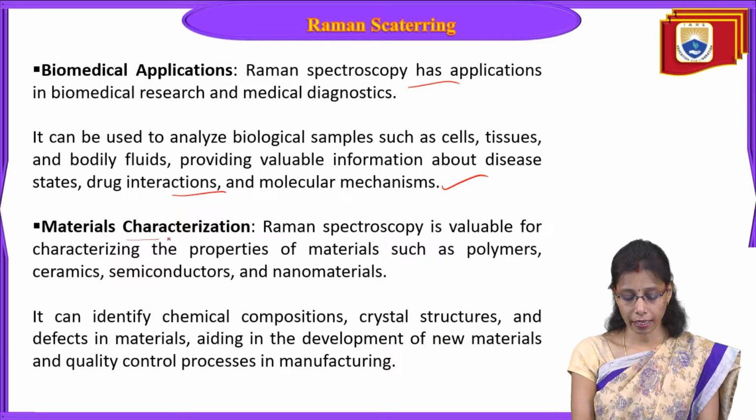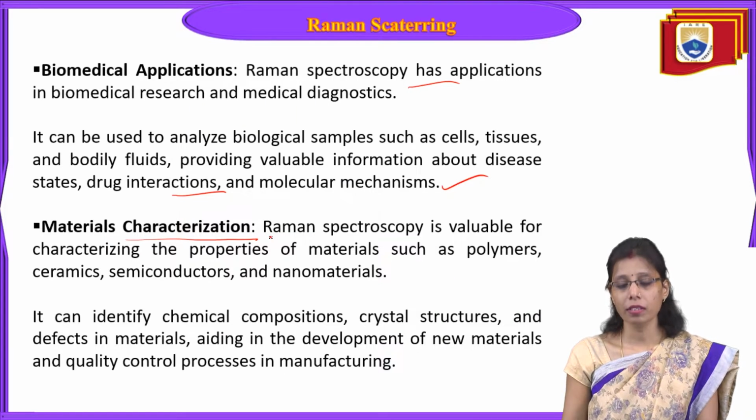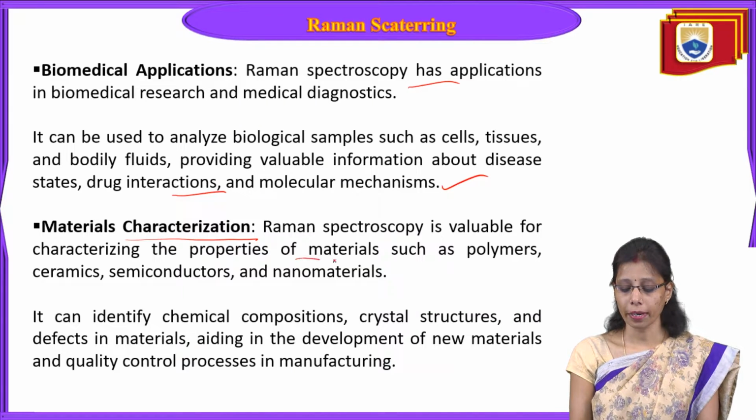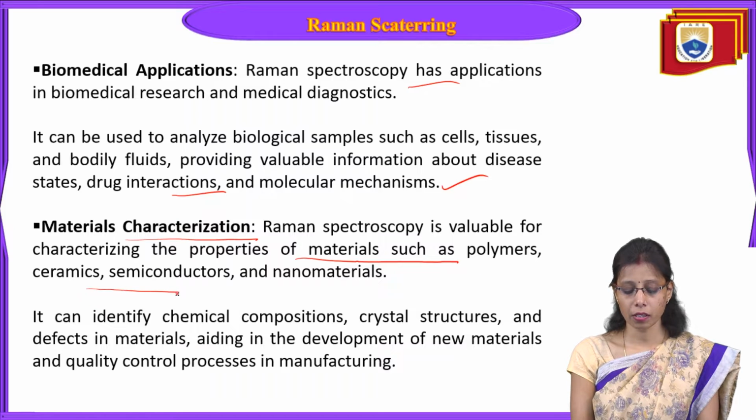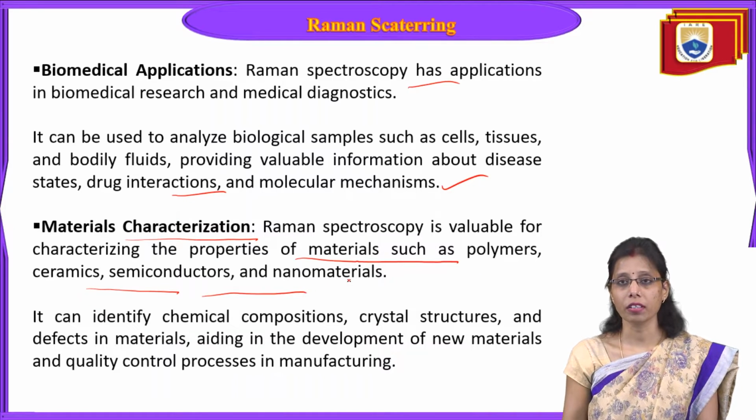Now we have material characterization. Raman spectroscopy is valuable for characterizing the properties of materials such as polymers, ceramics, semiconductors, and nanomaterials.